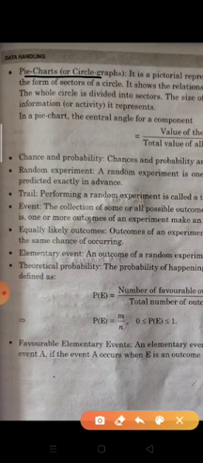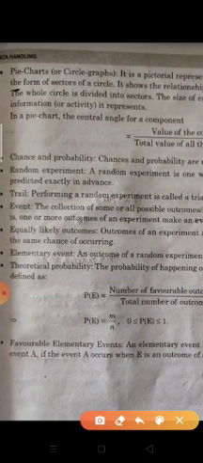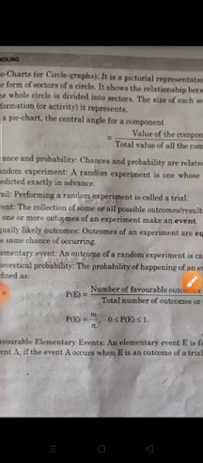Now next is the pie chart, or circle graph. It is a pictorial representation of numerical data in the form of sectors of a circle. It shows the relationship between a whole and its parts. The whole circle is divided into sectors.